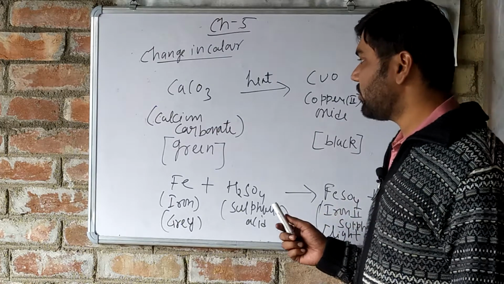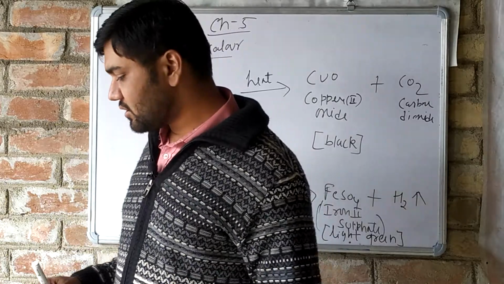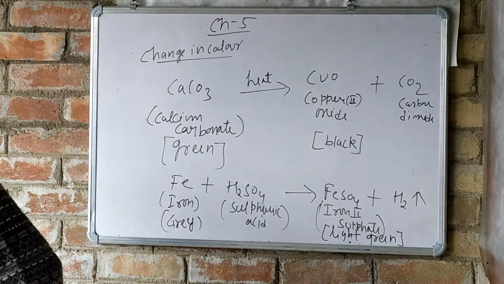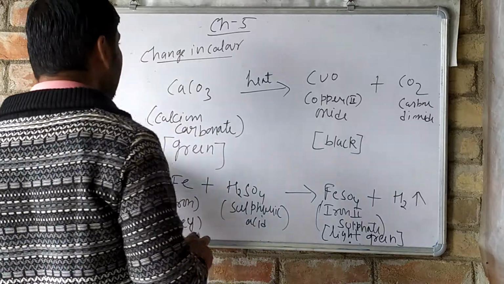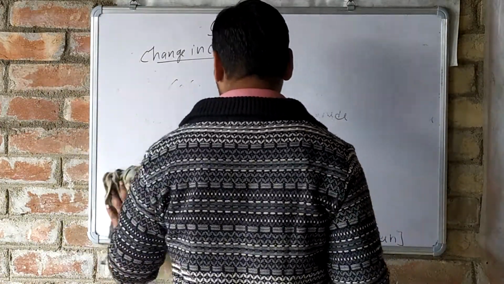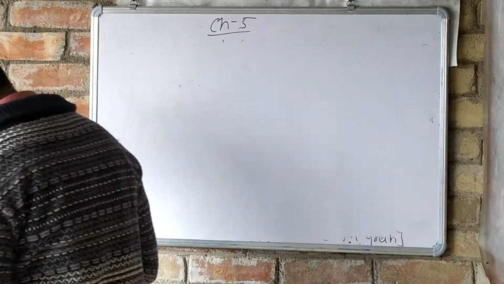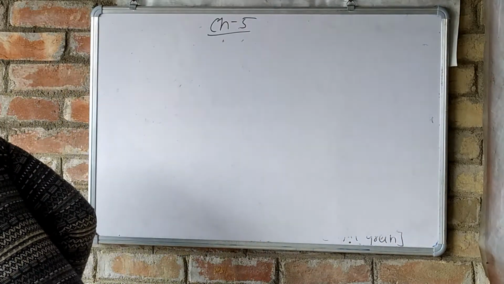And what happens during change in color? What happens during a chemical reaction? There is a change in color also. Now the evolution of gas we have to study. Gas is evolved out. So see here.